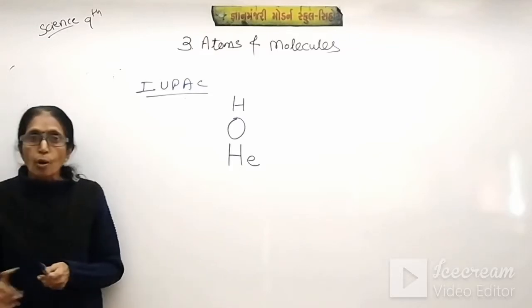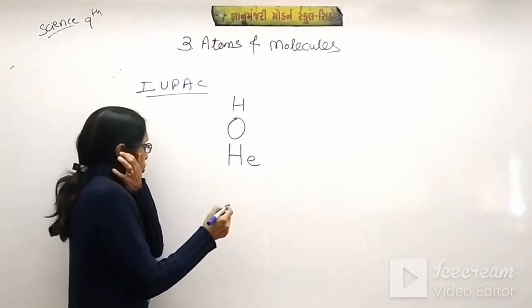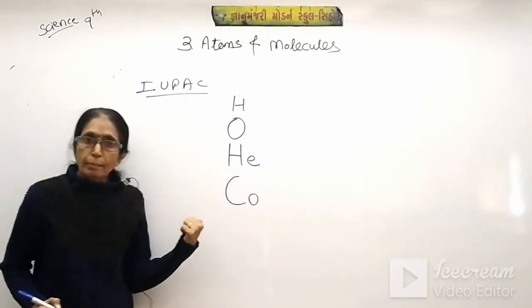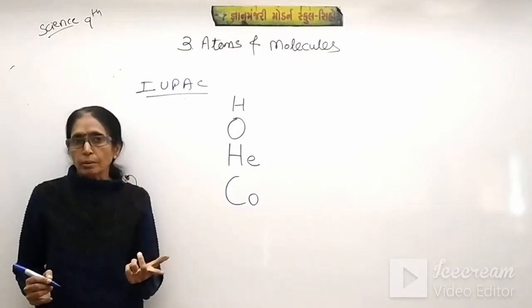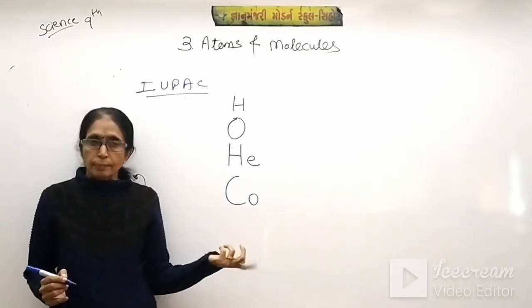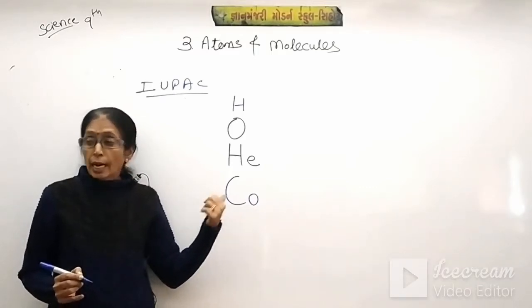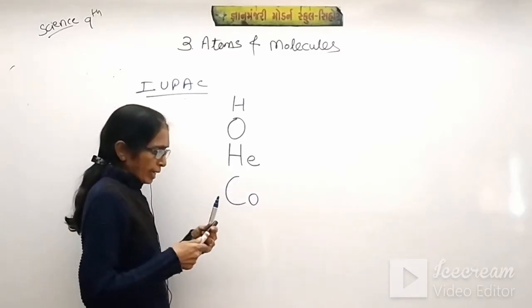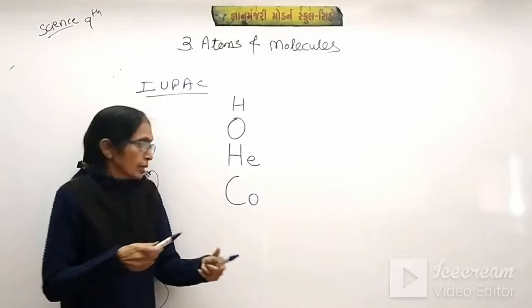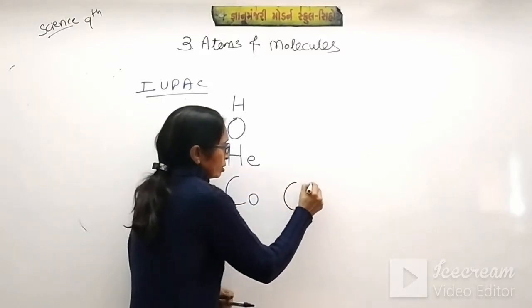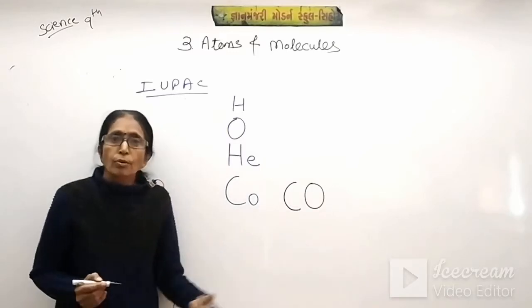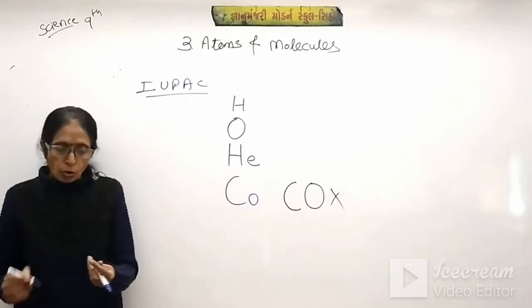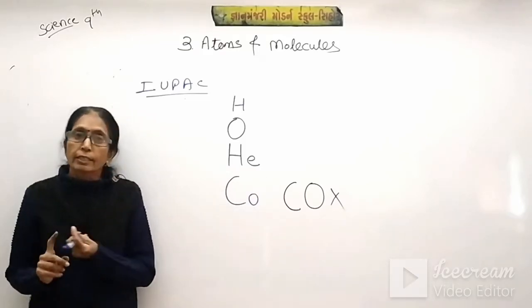Suppose we take cobalt. Cobalt is a metal, so it is Co, written as capital C and small o. Carbon means only C, but Co means cobalt. Here C should be capital and o is the small letter. Suppose we write it as capital C and capital O, it forms carbon monoxide, so this is totally wrong. Cobalt should be written as Co.